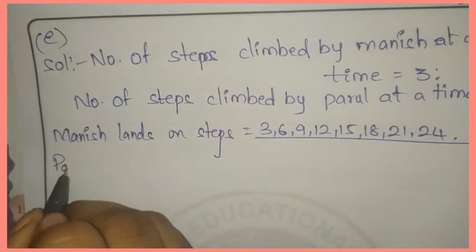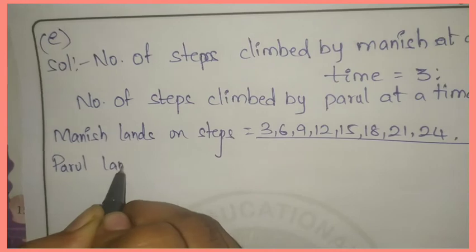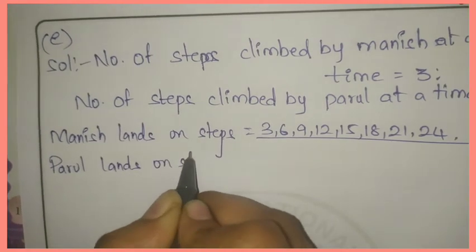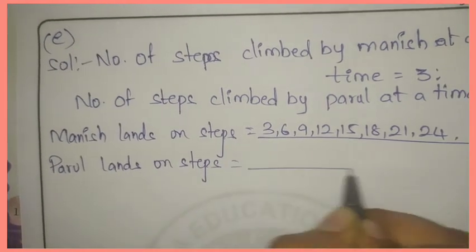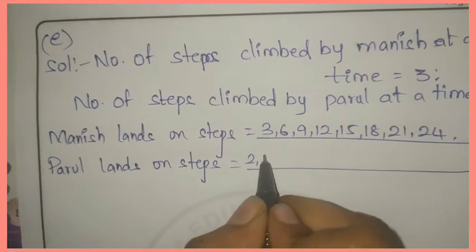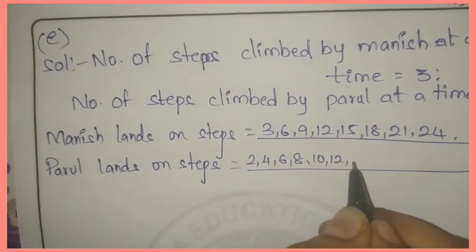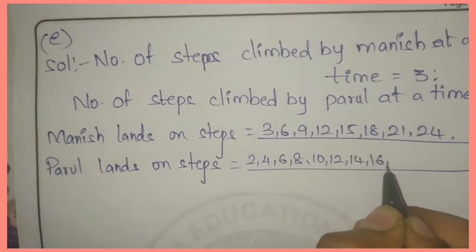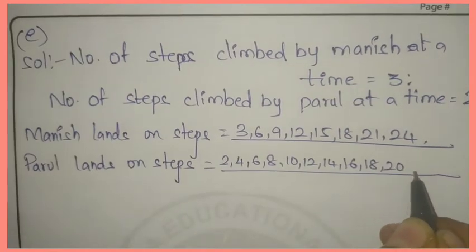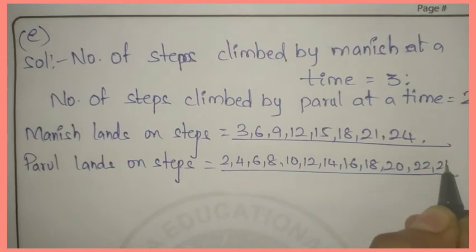Next, Parul lands on steps of 2. 2 1s are 2, 2 2s are 4, 2 3s are 6, 2 4s are 8, 2 5s are 10, 2 6s are 12, 2 7s are 14, 2 8s are 16, 2 9s are 18, 20, 2 11s are 22, 2 12s are 24.